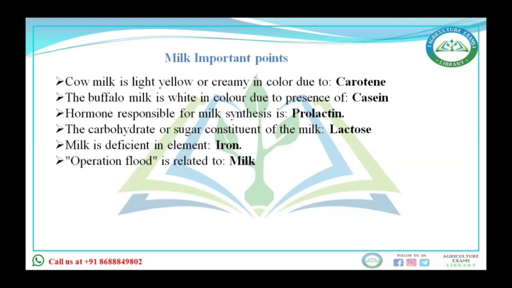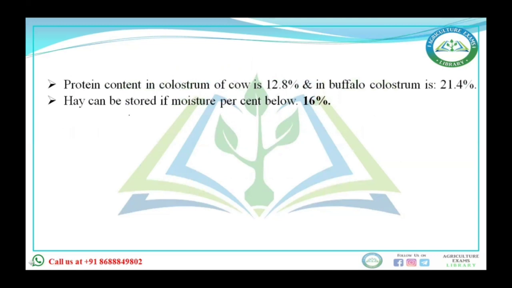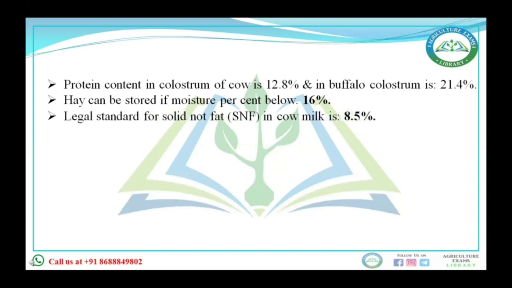Operation Flood, of course, is related to milk. Milk production is maximum in which state? Uttar Pradesh. Fat globules in the milk are in the form of emulsion. Which type of emulsion? Oil in water. Protein is present in the form of colloids. Protein content in colostrum of cow is 12.8% and in buffalo colostrum is 21.4%. These things also we have discussed in the classrooms. Hay can be stored if the moisture percent is below 16%. Legal standard for solids-not-fat in cow milk is 8.5%. Letdown of milk in cow is due to the secretion of oxytocin.